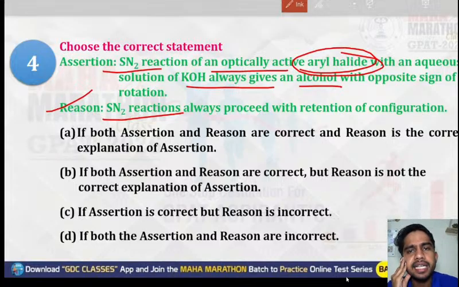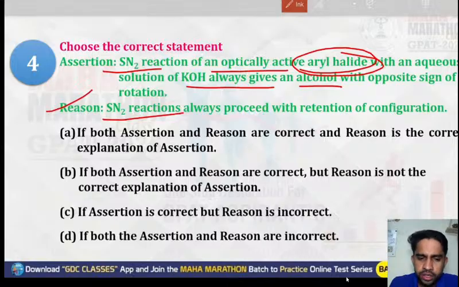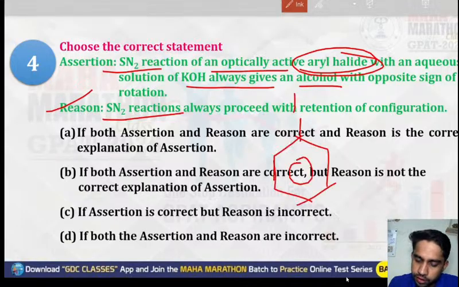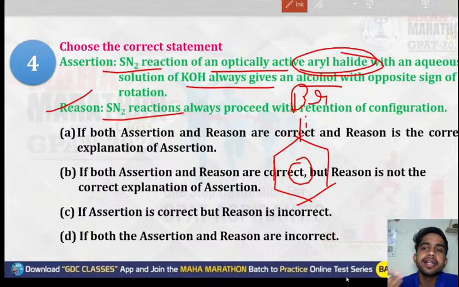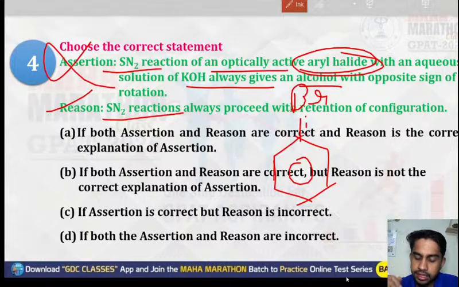Tell me in the chat box. For example, if we talk about an aryl halide, just simple like this, with bromine, there will be a partial double bond character. And due to this partial double bond character, these aryl halides will not go in the SN2 reaction. So the assertion is wrong.